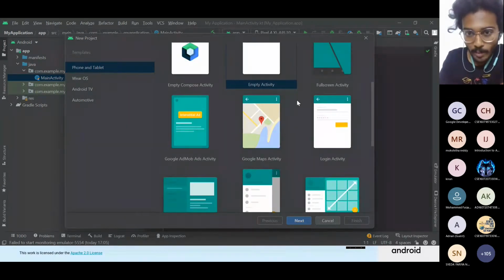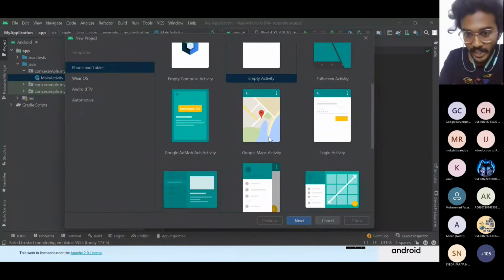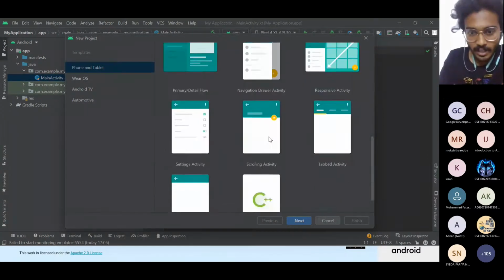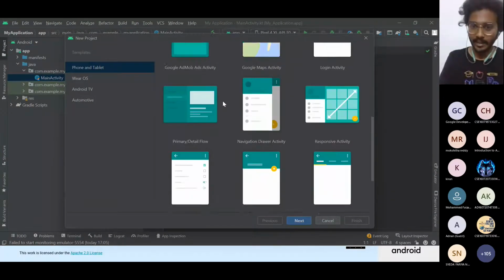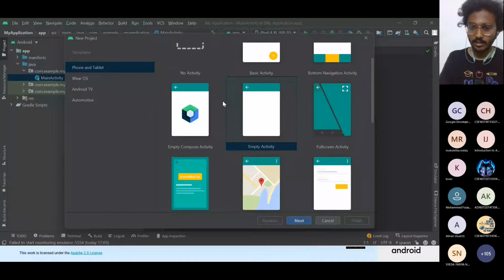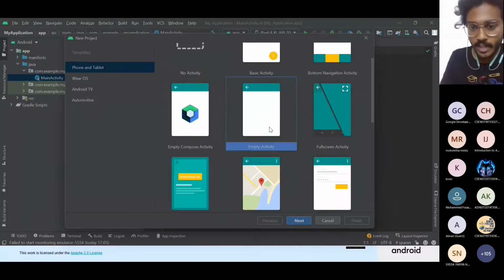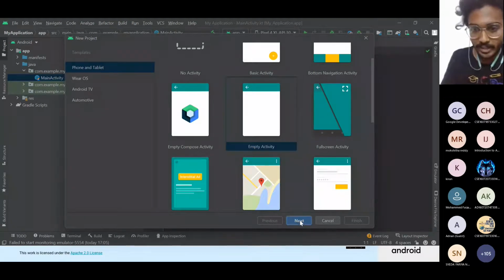So there is a Google Map activity. You can directly add Google Maps to your screen, and these are all the different activities present. Whatever action you perform on an application, every touch you do, every click you do has to be programmed in the back end. That's what we do on Android Studio. So basically we start with the empty activity.